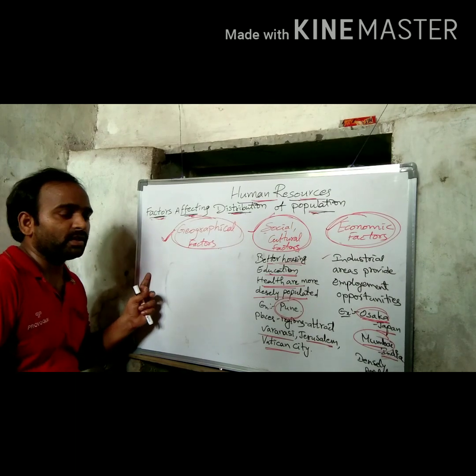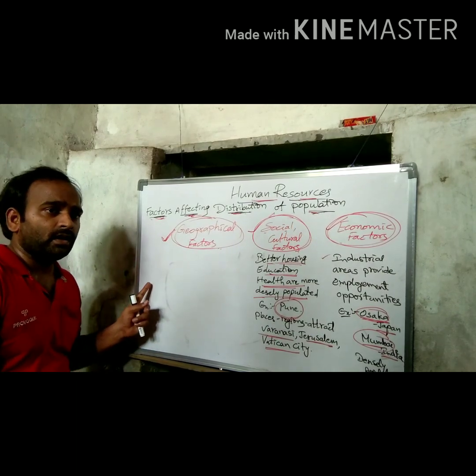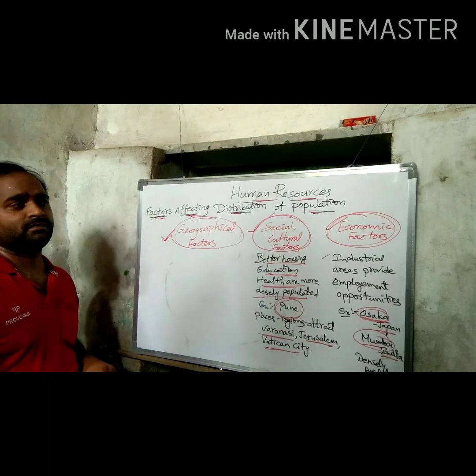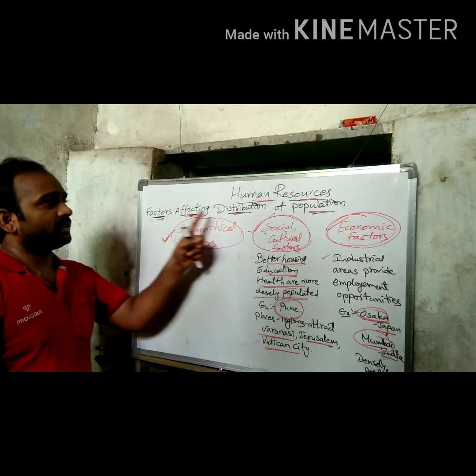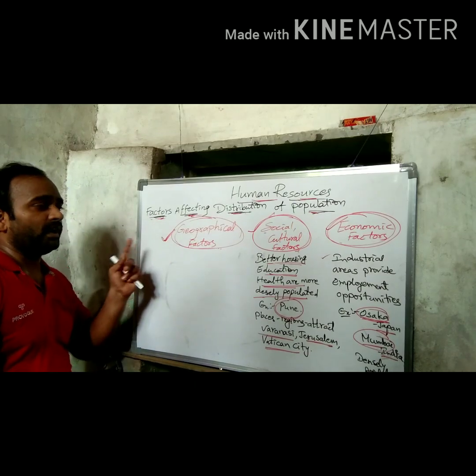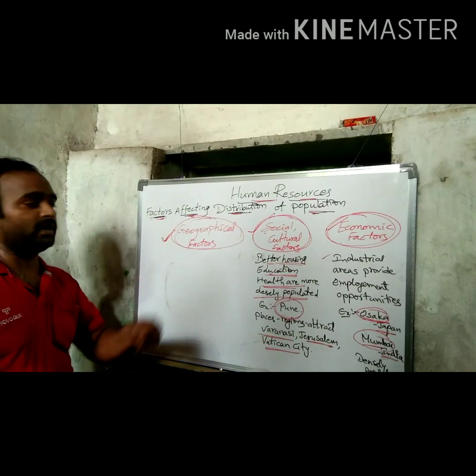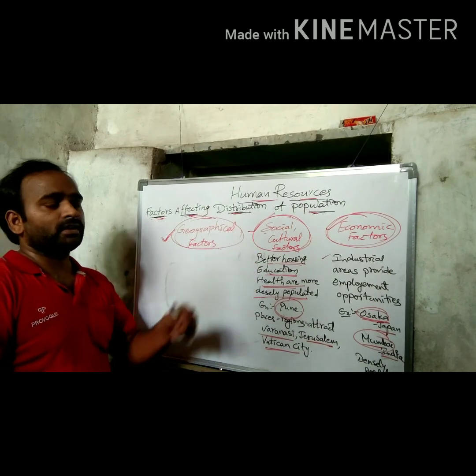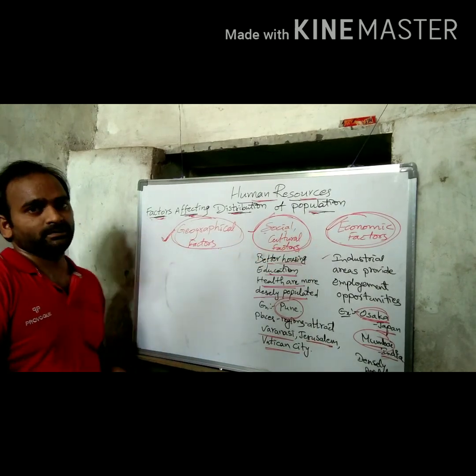What is the meaning of density of population? How many people are living per square kilometer. Next, the factors affecting distribution of population: geographical factors, social and cultural factors, and economic factors.